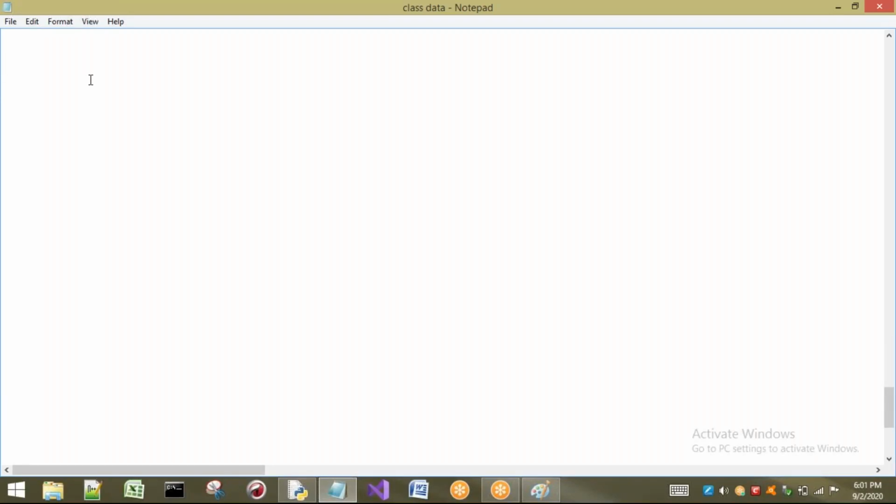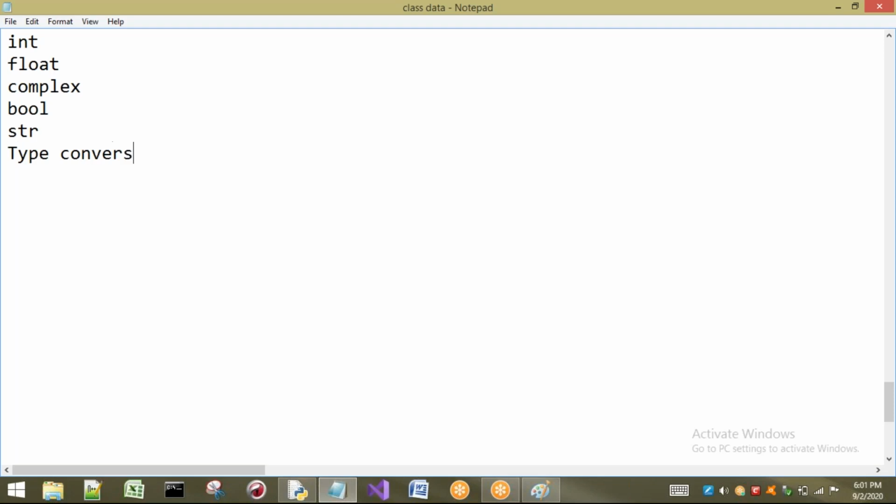Okay, good evening. In the previous class, we completed some of the data types, like float. Next we saw complex, and we also saw the bool data type. Today we are going to see the string data type. In previous sessions we also saw the int data type. Generally, these 5 data types are called fundamental data types in Python.